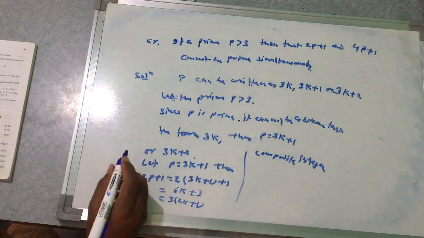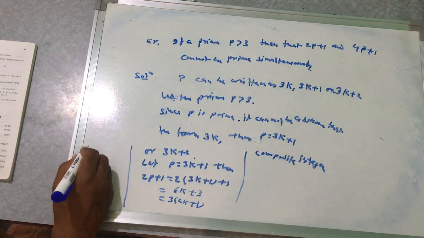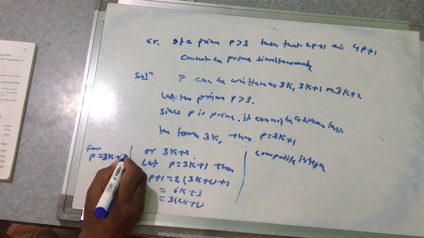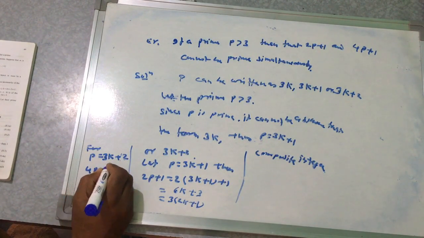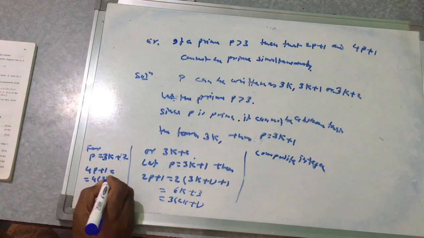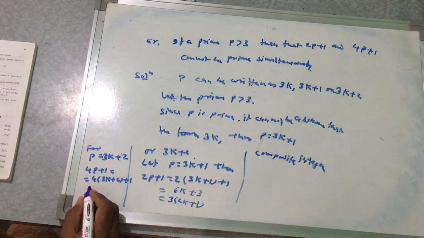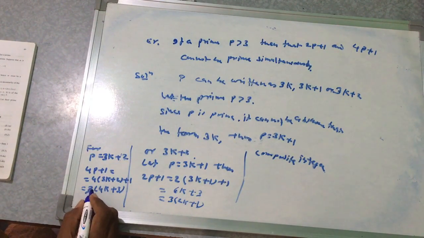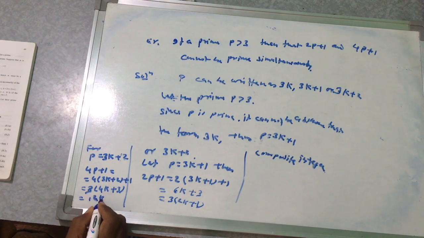So for this again we can have, for p equal to 3k plus 2, 4p plus 1 is equal to 4 into 3k plus 2, plus 1, which is equal to 12k plus 9, that is 3 into 4k plus 3.